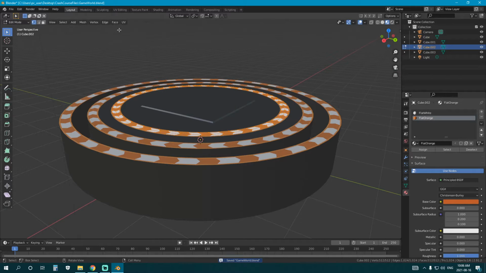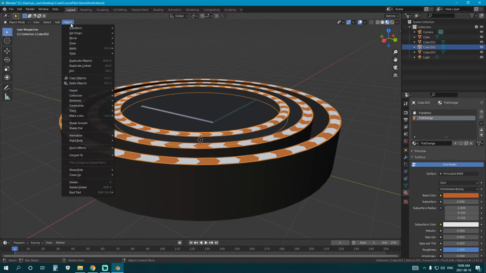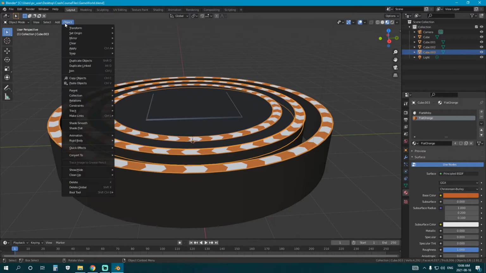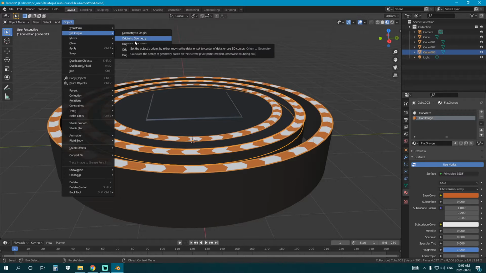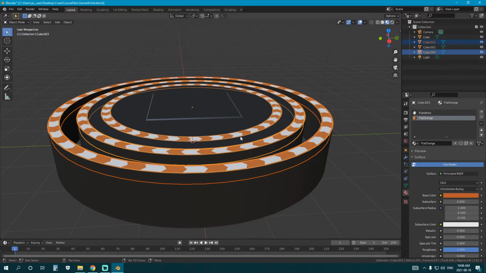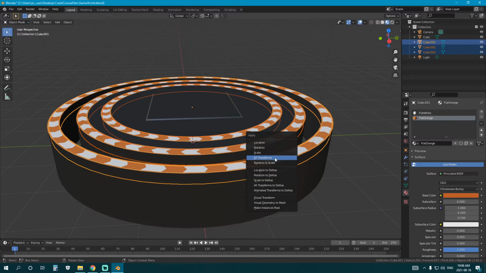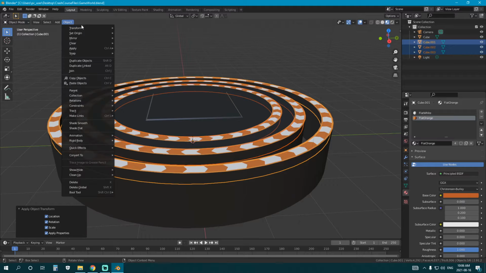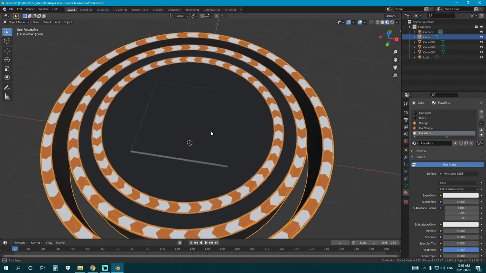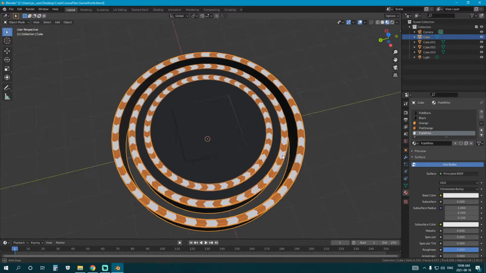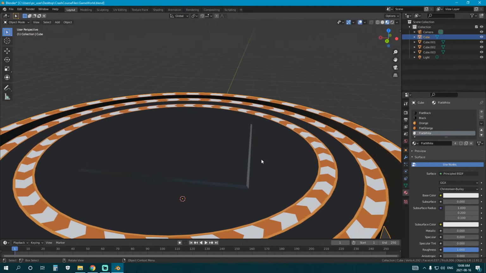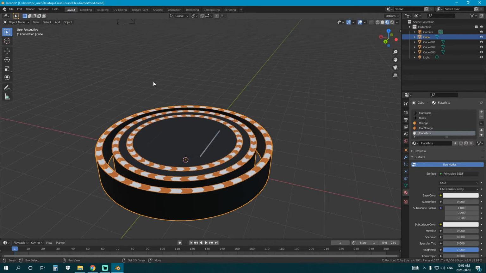So now that these are separate objects, let's go in. Let's say A. Let's go Object, Set Origin, Origin to Geometry. Let's do that to each one, just so that it's on the right Y-axis. Set Origin, Origin to Geometry. Good. Set Origin, Origin to Geometry. You know, we should probably apply the scale. Yeah, and we'll go Origin, Set Origin, Origin to Geometry. And we'll see if that did it to all of them. Oh, it did. Amazing. Thank you, Blender. Okay, so we have this. Now we can create a boulder rotating on this piece right here. Let's do Origin to Geometry on this as well.